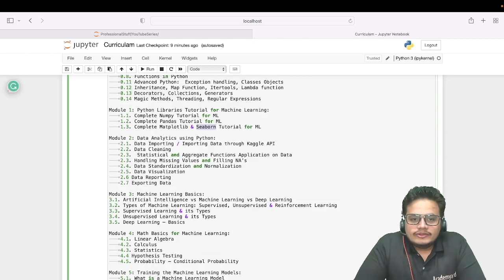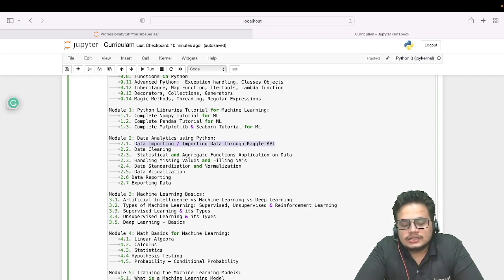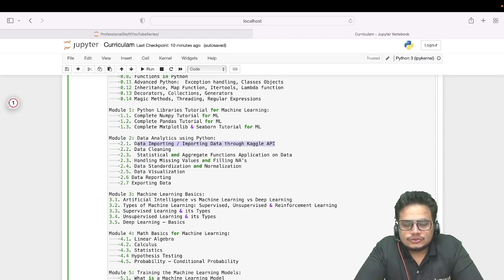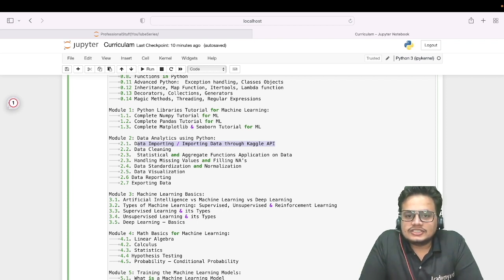In module 2 we will be following data analysis. We will be doing some live projects using Python and data analysis. For that we will be first importing the data, be it a CSV, be it Excel, or be it a JSON file. Then we'll be cleaning the data. We'll apply some cleaning methods and functions that are used to clean the data, and then we'll apply some statistical and aggregate functions that we have in Python on the data.